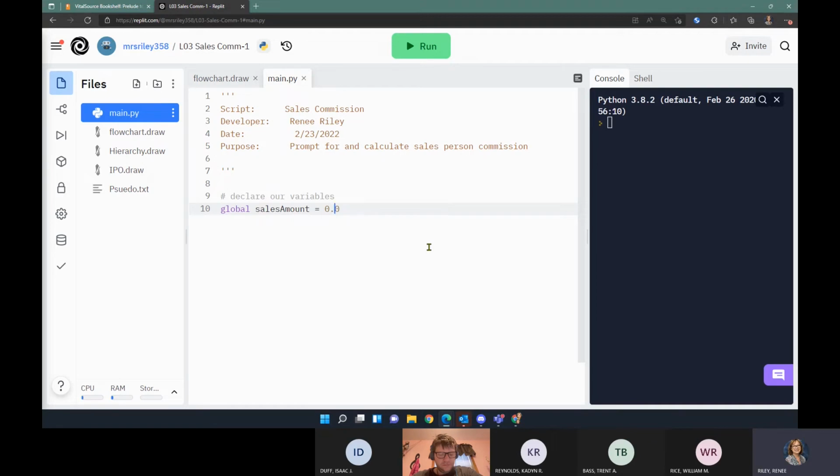We could also cast this, putting this keyword float in front of that value so that we're double sure. Next is our commission percent, which was an integer, and percent should default to 0 until we know what it is. And finally, our commission amount is a float.